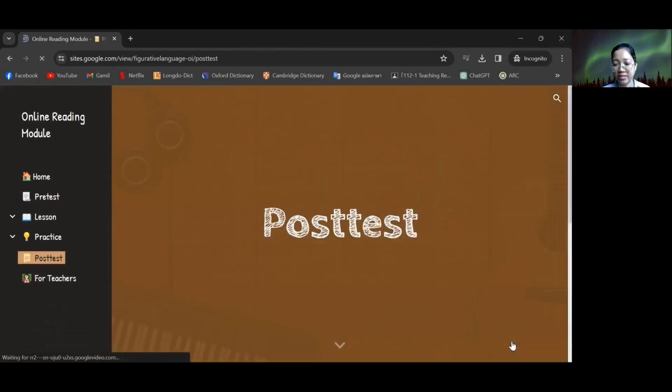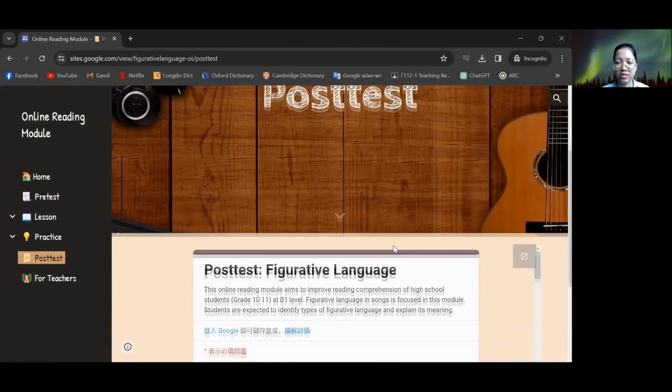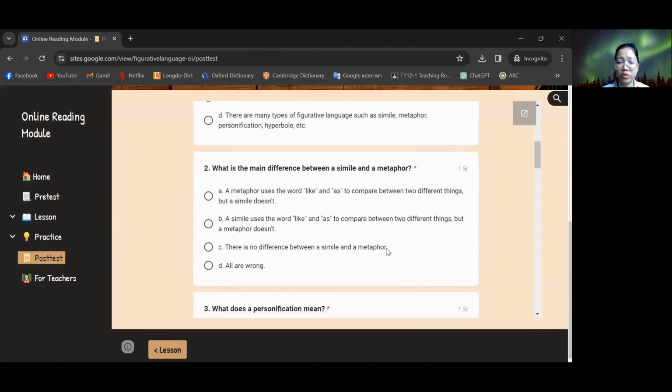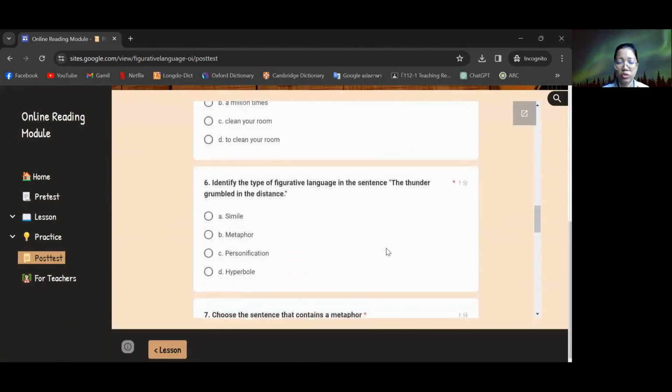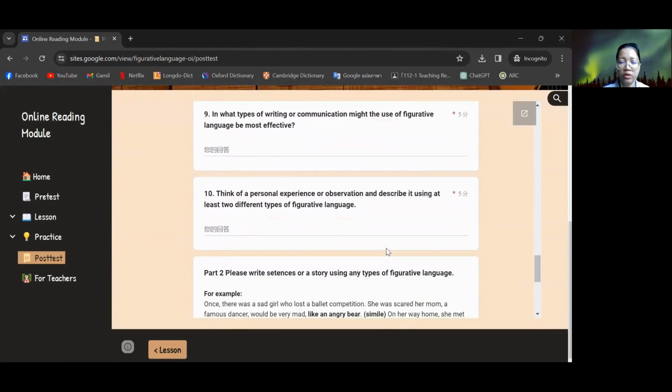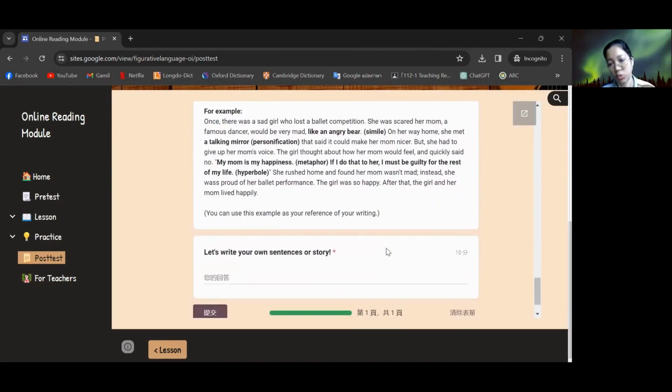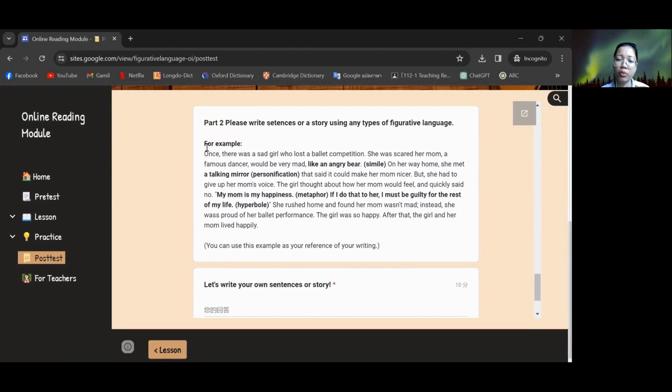And the last part is the post-test. In the post-test, I have multiple choice questions and also an open-ended question, so that they can deepen their understanding. They also have to create their own stories, or at least a sentence, by using figurative language. And I also provide an example here.